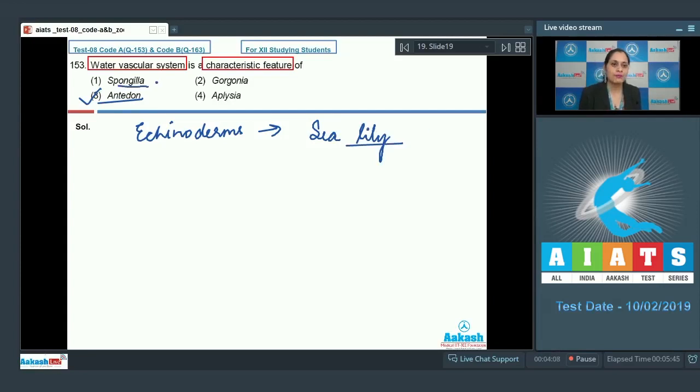The very first option is spongilla, and this is an incorrect option. Spongilla belongs to the phylum Porifera, and it is characterized by the presence of water canal system and not water vascular system. The next option is gorgonia, and this is an incorrect option. Gorgonia belongs to the phylum Coelenterata. The next option is aplysia, and this is also an incorrect option. Aplysia, commonly known as sea hare, belongs to the phylum Mollusca. So the correct answer to this question is option number 3. Let's discuss our next question.